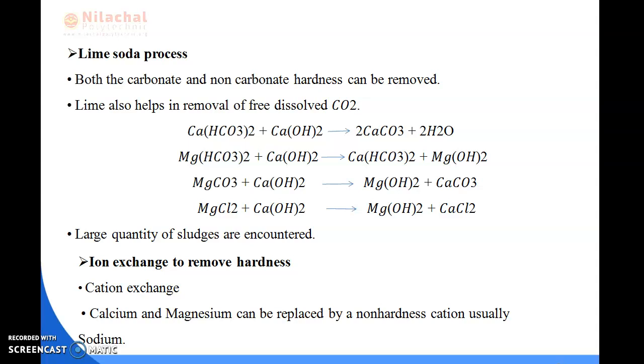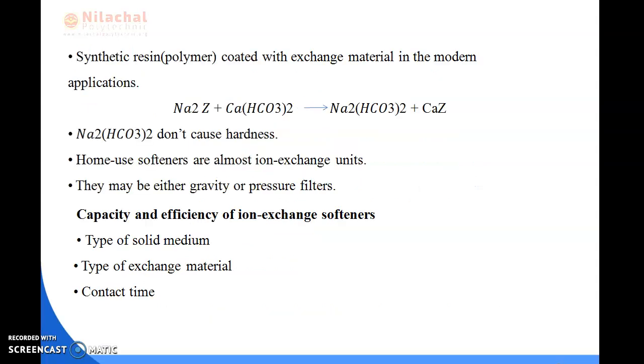First is cation exchange. Calcium and magnesium can be replaced by a non-hardness cation, usually sodium. Synthetic resin, that is polymer, is coated with the exchange material in the modern application. Na2CO3 does not cause hardness. Home use softeners are almost all ion exchange units. They may be either gravity or pressure filters.